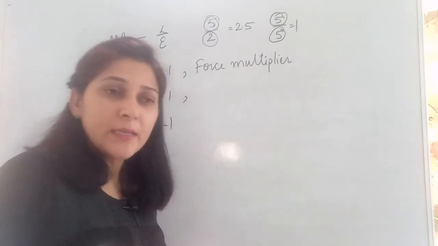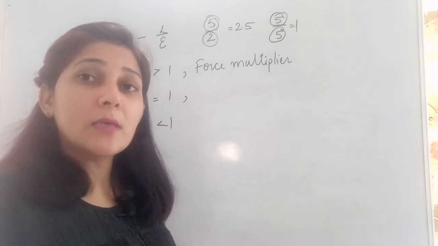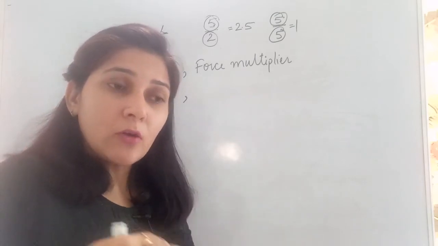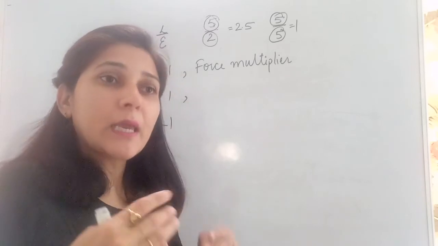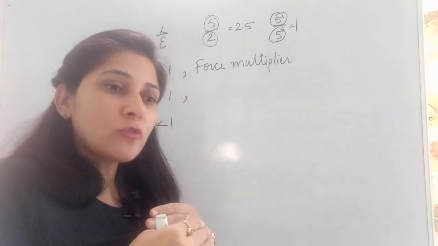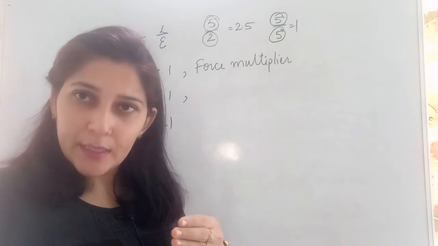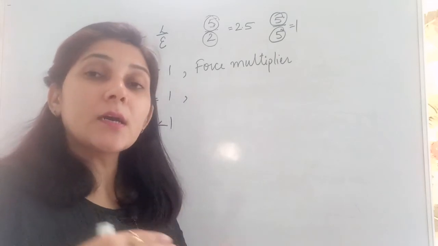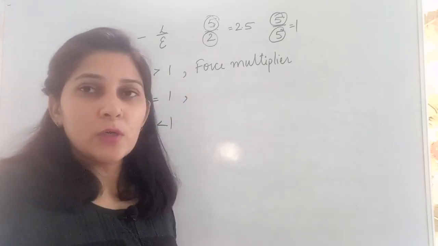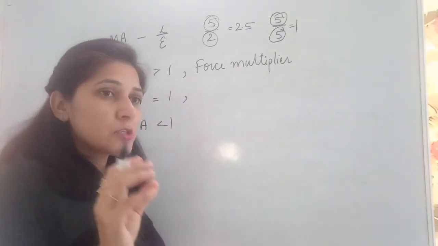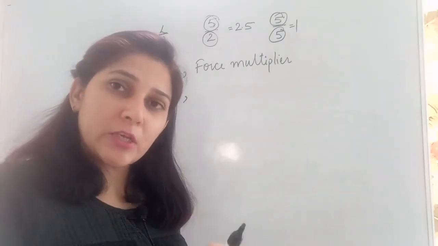In that situation, we are not saying that we need to apply less force. We are not saying that we can do the work faster, but we can apply the same amount of force in a desired direction, in a convenient direction. In that situation, the mechanical advantage is equal to 1. So whenever a machine is used just to change the direction